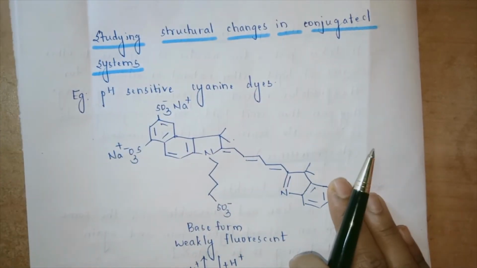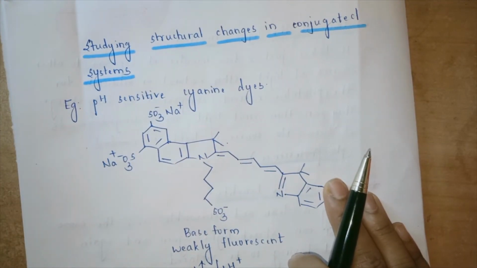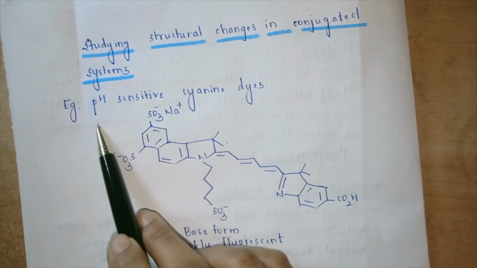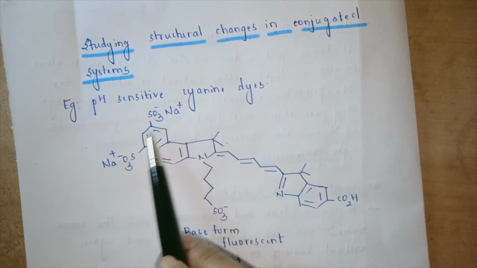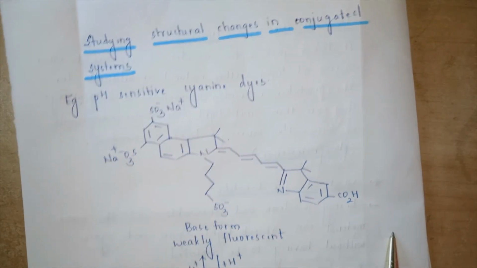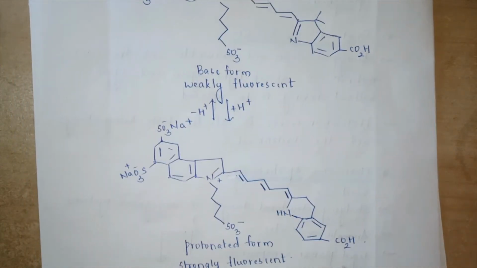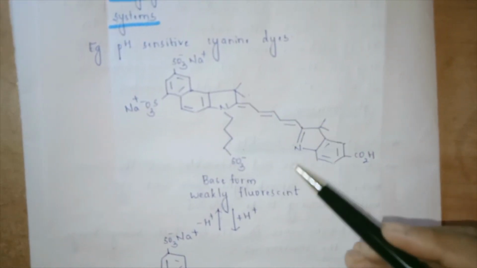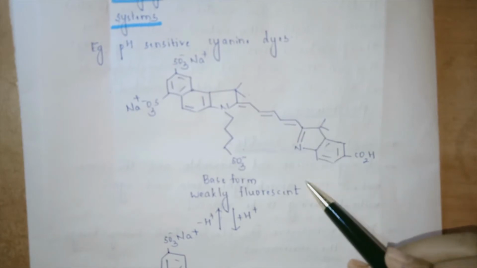The next thing is studying structural changes in a conjugated system. Earlier I spoke about the pH system, and how pH affects any system. An example can be a cyanine dye. These dyes which I am representing here are in demand because they are called responsive dyes.